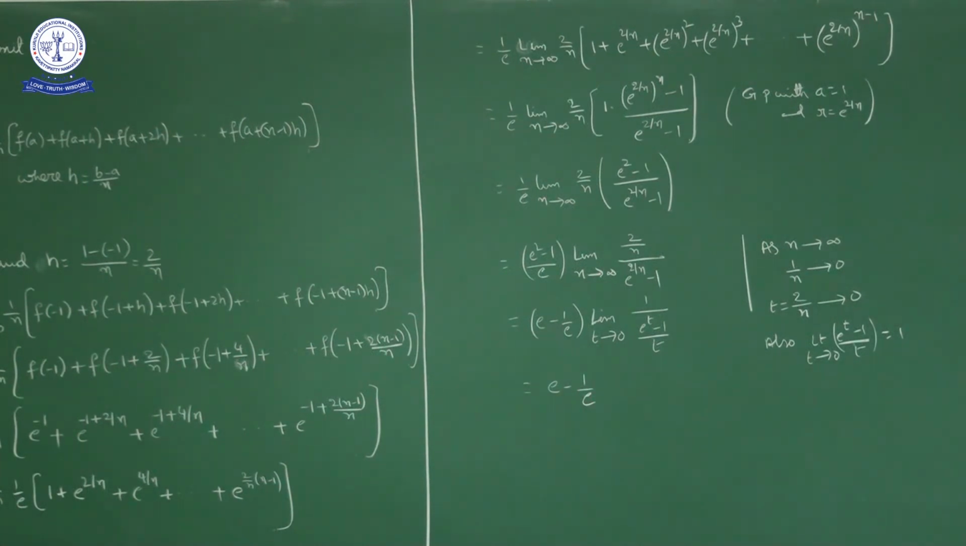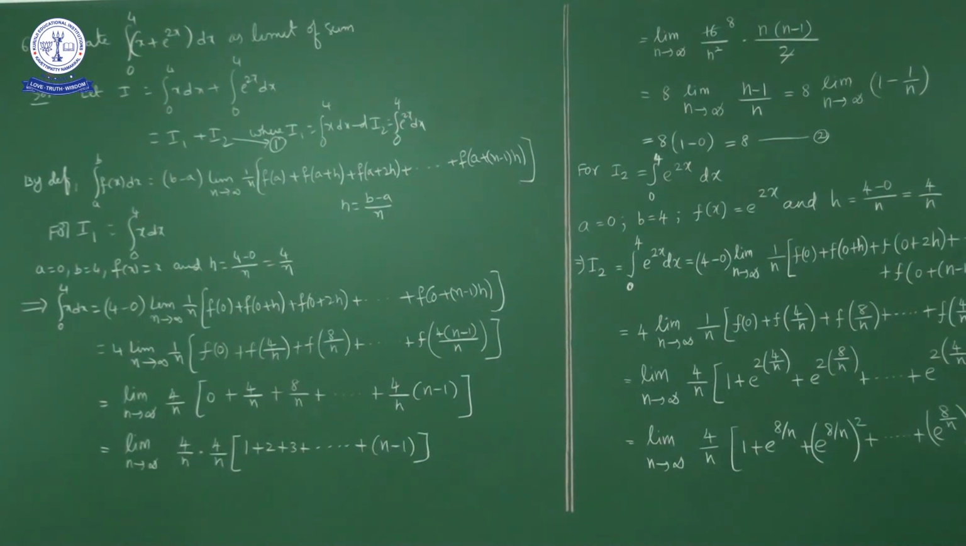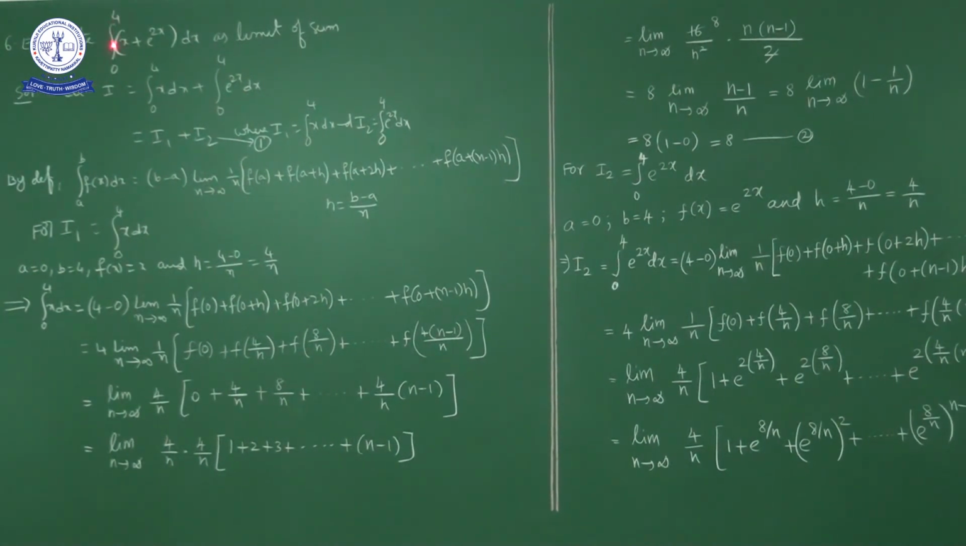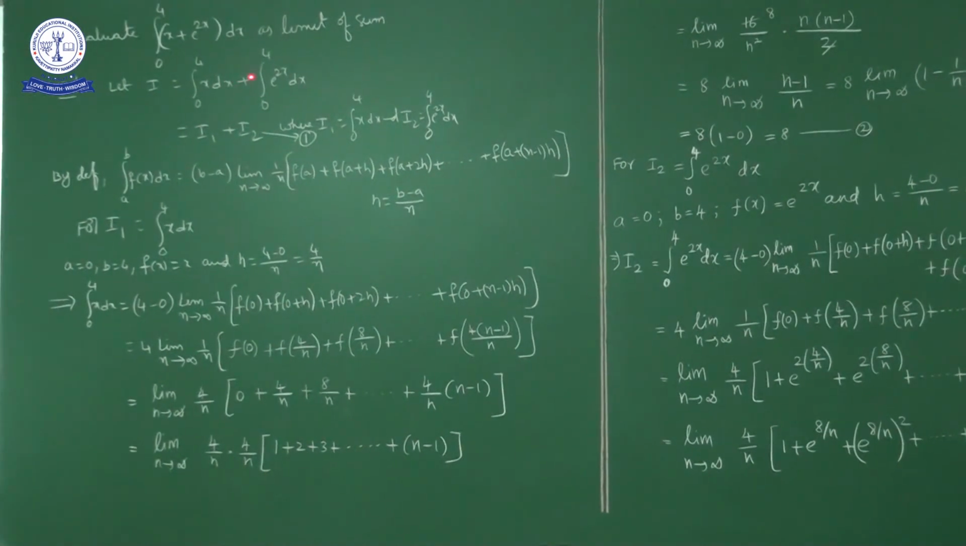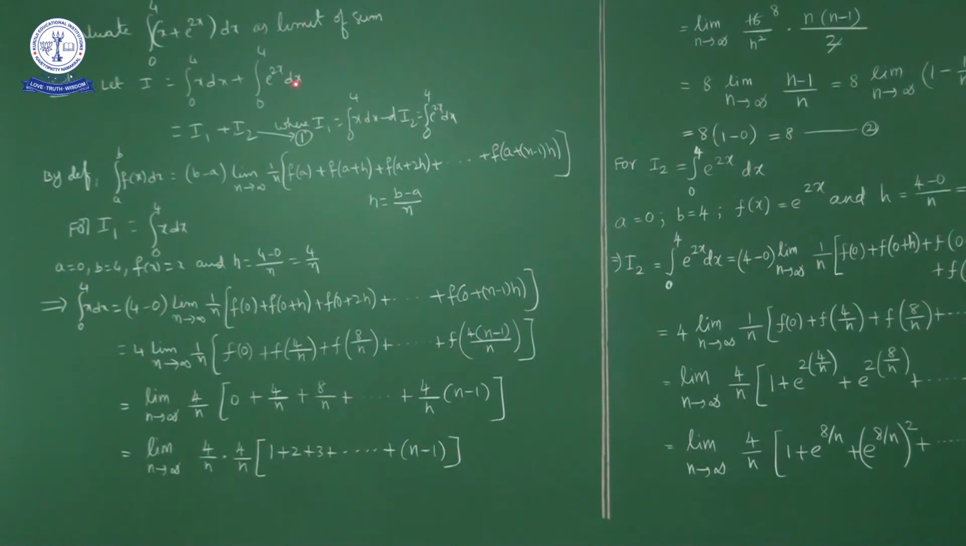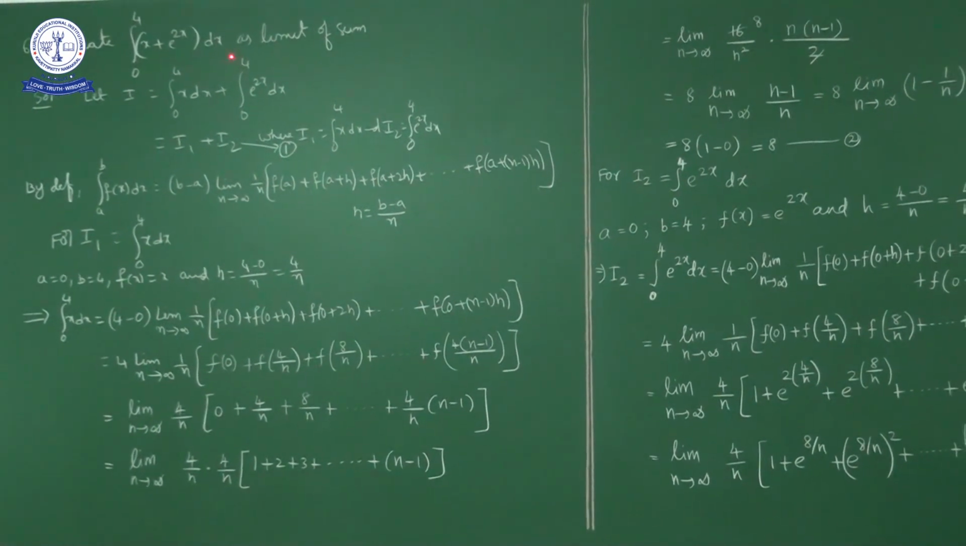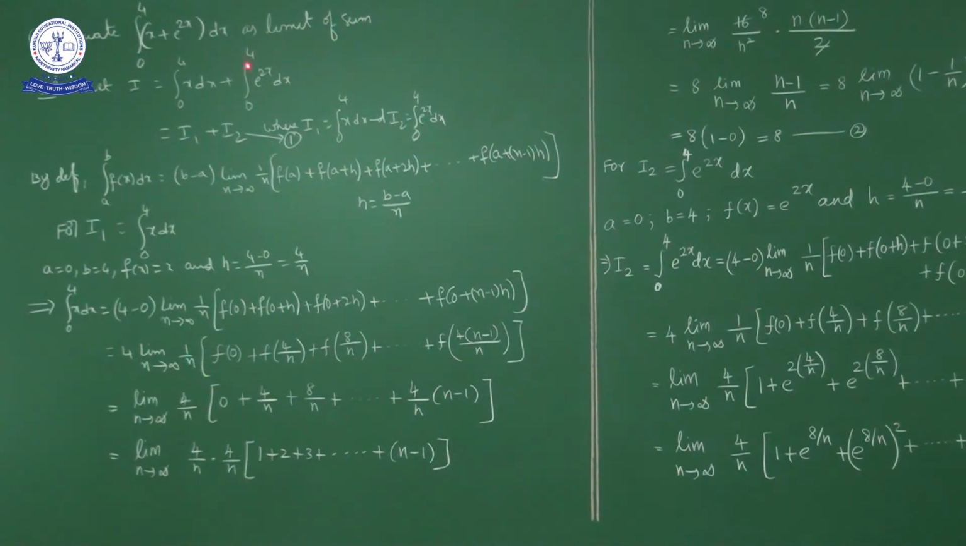Okay. Next question, and it is the last question in this exercise. Evaluate integral 0 to 4 x plus e power 2x dx as limit of sum. Okay. Here I will write this I as integral 0 to 4 x dx plus integral 0 to 4 e power 2x dx. This one I will consider as I1, this one I will consider as I2, where I1 is equal to integral 0 to 4 x dx and I2 is equal to integral 0 to 4 e power 2x dx.